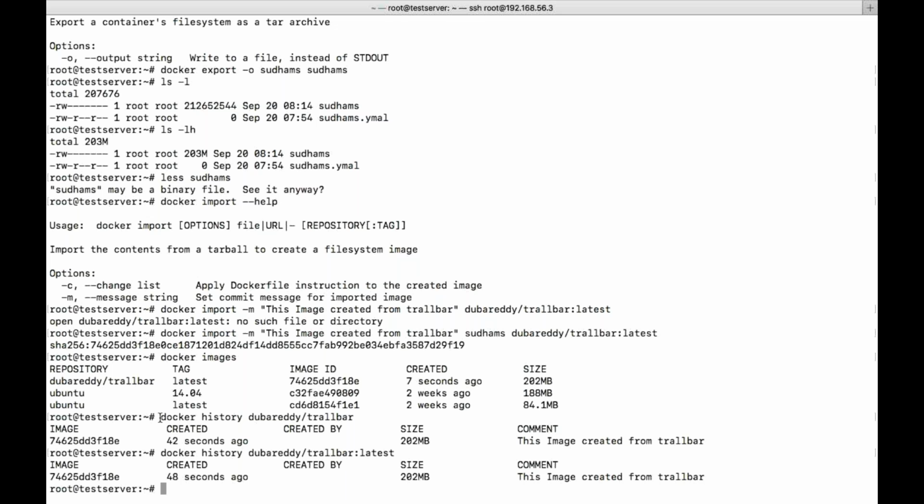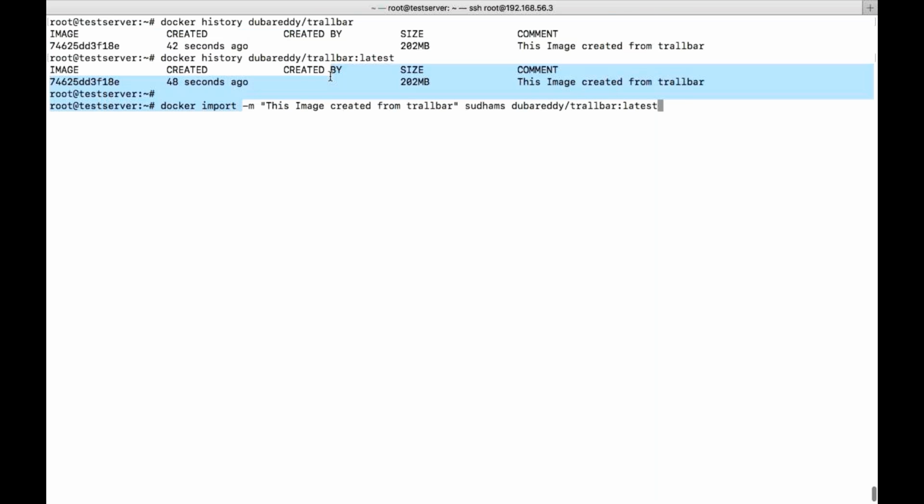So these are the details which I am looking at, the image which I have created, and this is the message which I have passed. You can see the message, right? That is all about it. In the import one, I couldn't understand the syntax. Okay, syntax, right? See here, Docker import message, in the sense you are trying to pass some message so that you can understand, while looking at it, for what reason you have created this image. That is just a message. It doesn't do any action in the background. And then I gave the container.